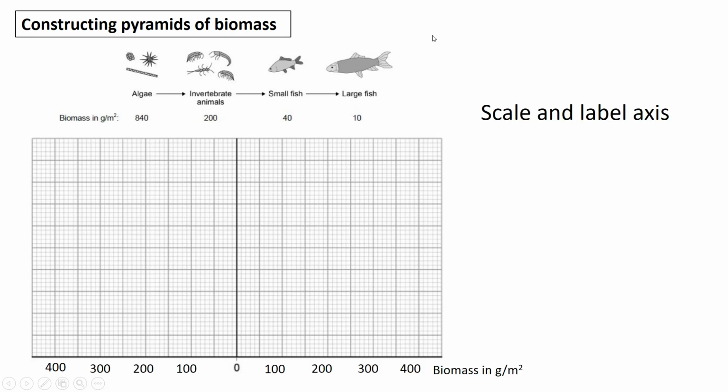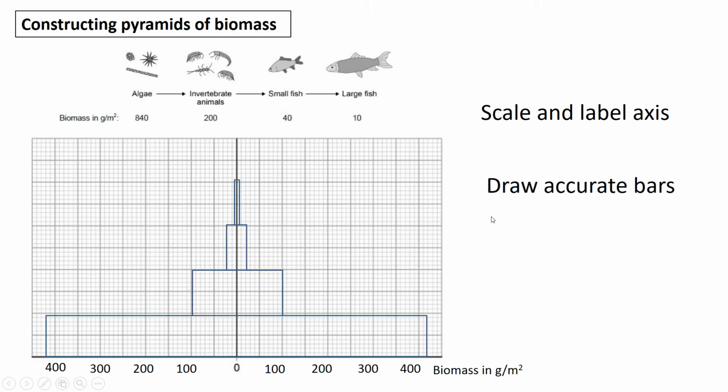The first thing is to label your scale correctly and label the axes with the word biomass and the units that are given for you to use. Once you've labelled the scale correctly, see how you start at 0 from the middle and you work either way. As long as you've got enough space to fit 840 for the algae on there, then you'll be fine. So think about your scale carefully, because remember the biomass scale is going to go from the middle of the pyramid out to either side.